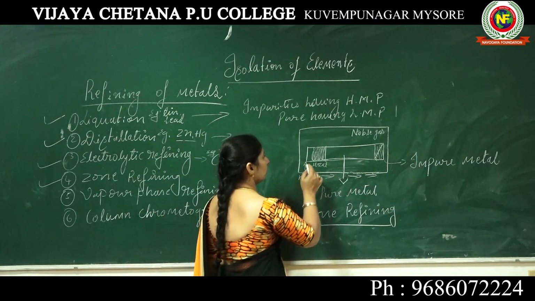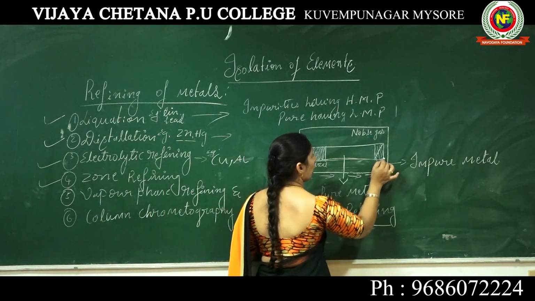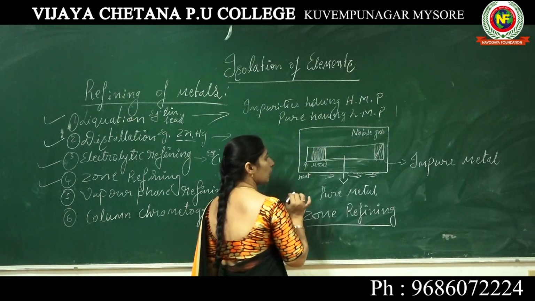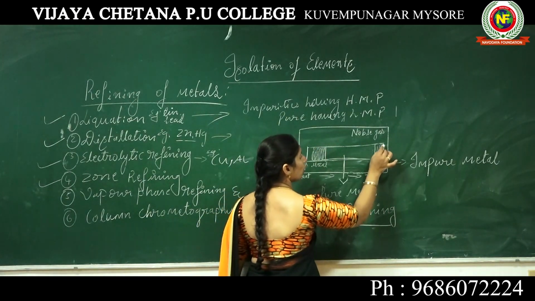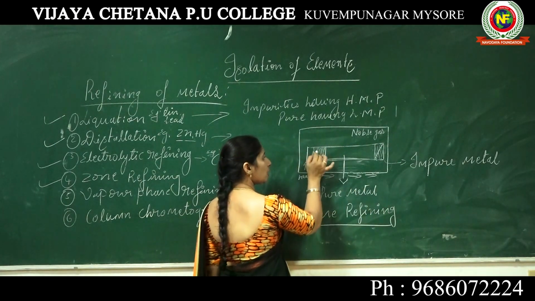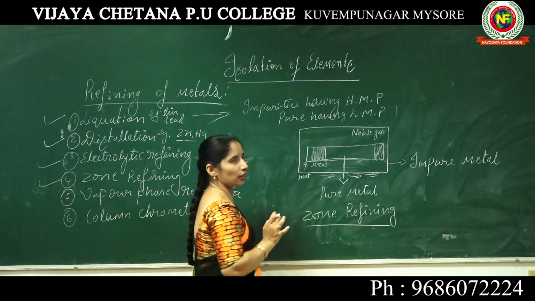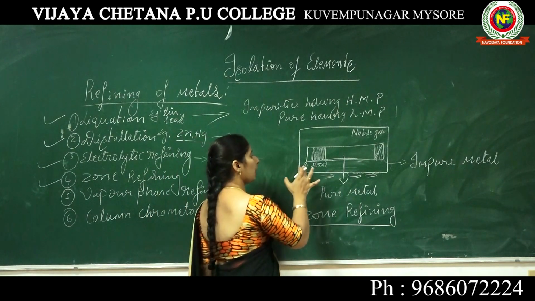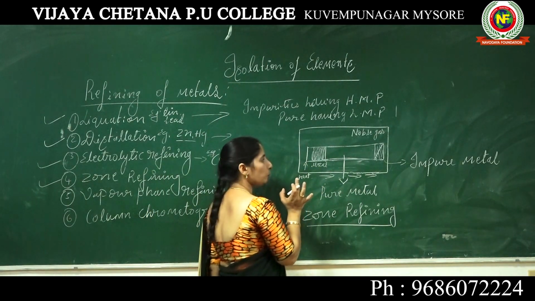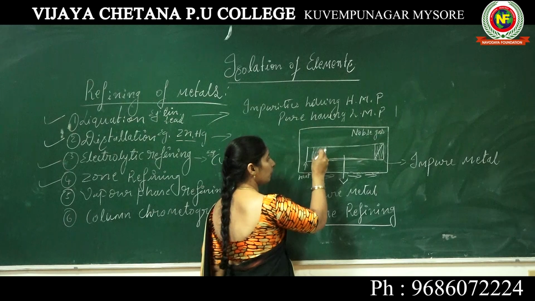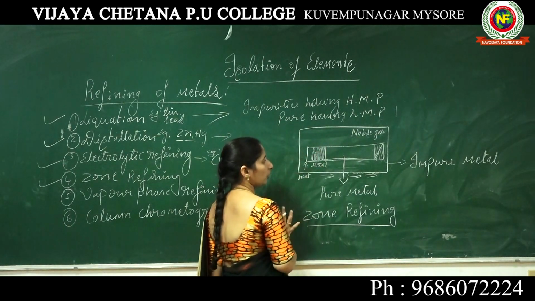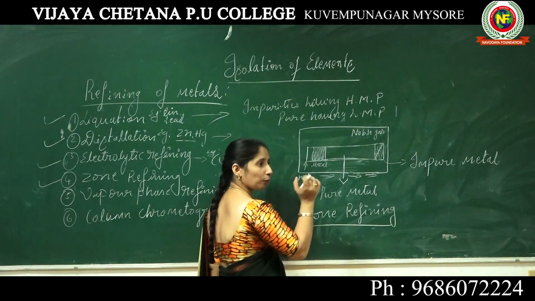Here we have an apparatus like this. It is a long rod. Inside this long rod I am inserting an impure metal, for example silicon or germanium, to get the pure metal.